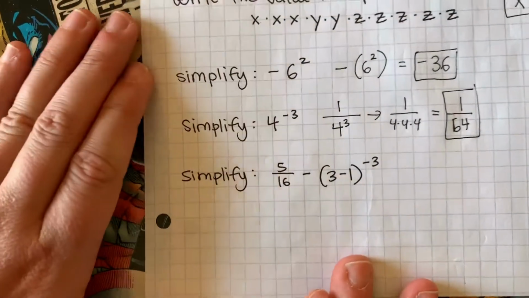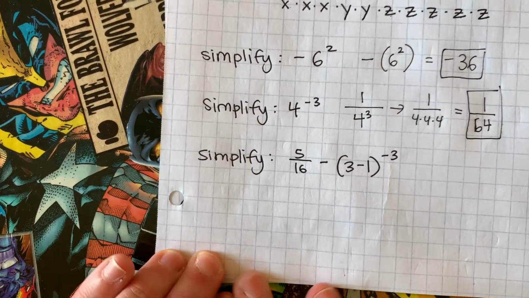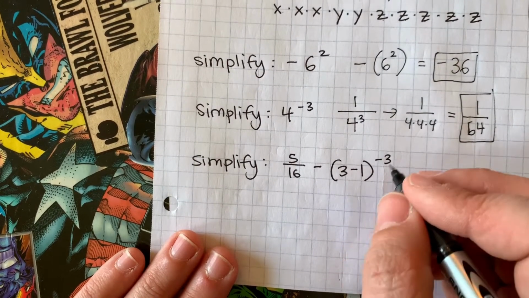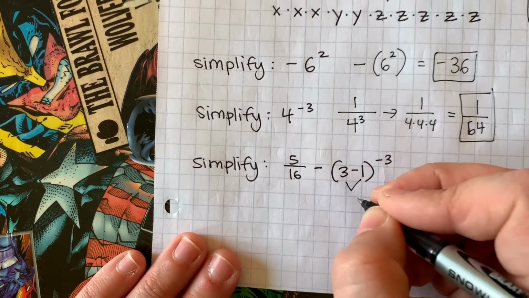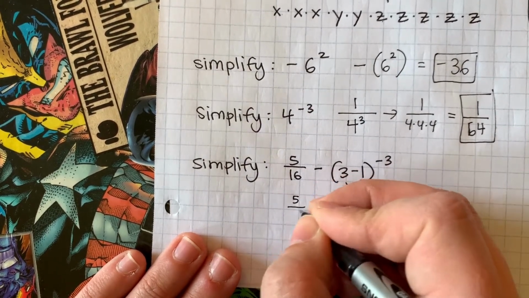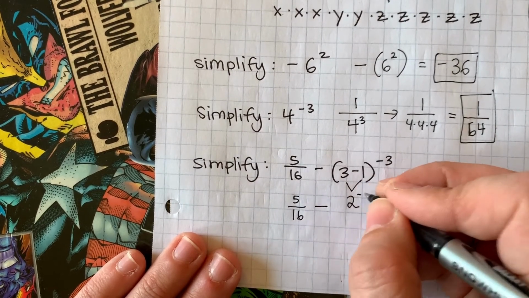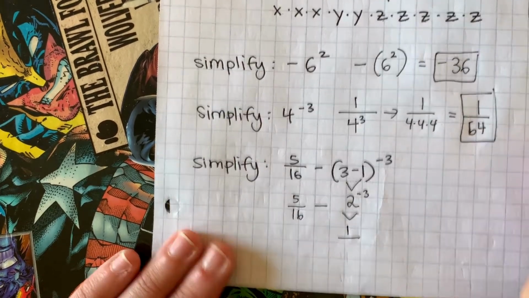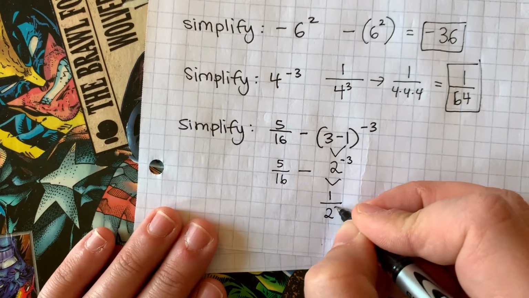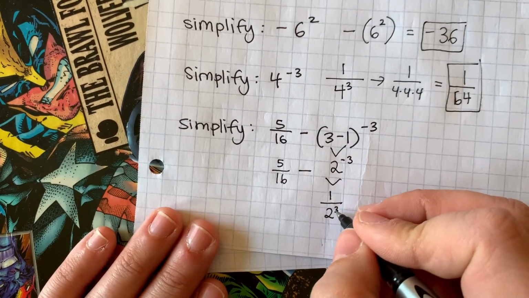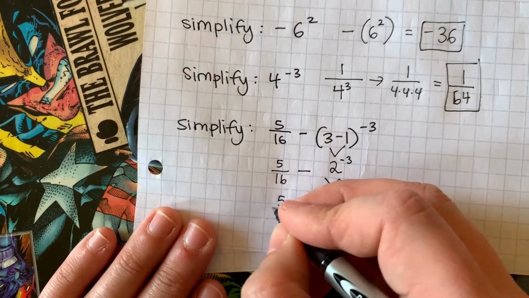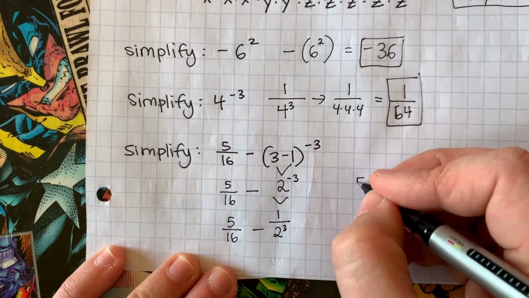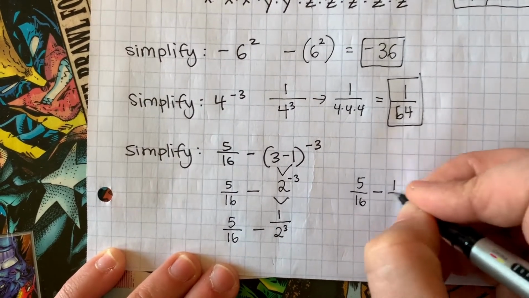All right. Ooh, whoa, PEMDAS up in here. Okay. So this is order of operations with negative exponents. So the first thing I'm going to do is I'm going to clean up what's inside the parentheses. So I've got 5/16 minus 2 to the negative third power. So I got to clean that up even more. So negative third power means I have 1 over 2 to the third power. Remember, that's not 6. 2 to the third power is 8. So if I rewrite this, I have 5/16 minus 1/8.